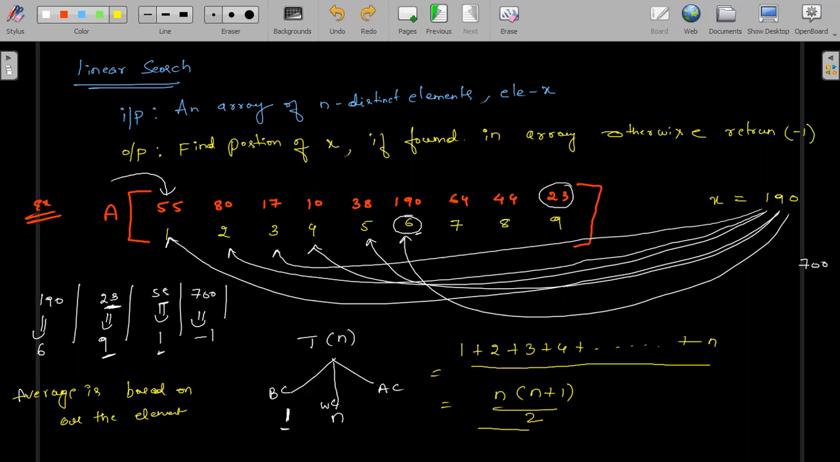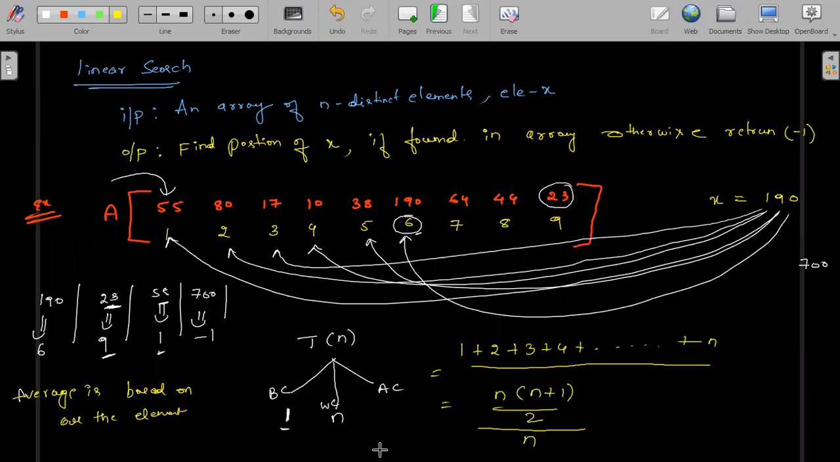Correct? Everybody understood why I wrote whole divided by n? This is a natural number, yes or not? That is the reason why n into n plus 1 divided by 2, again whole divided by all the elements. Average is based on all the people here, whatever the elements are, based on all the elements. That is the reason why I took n here.